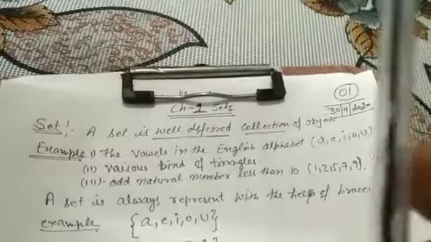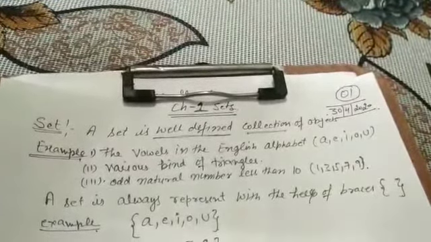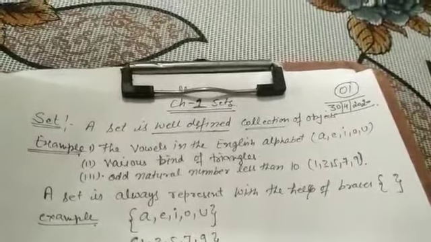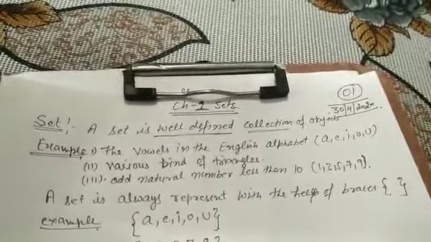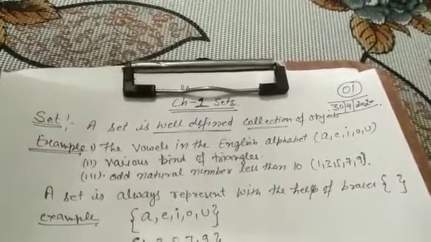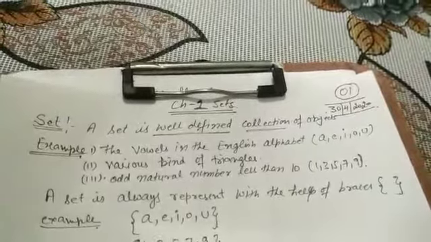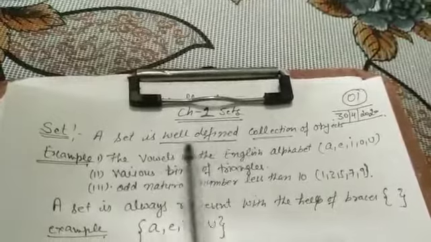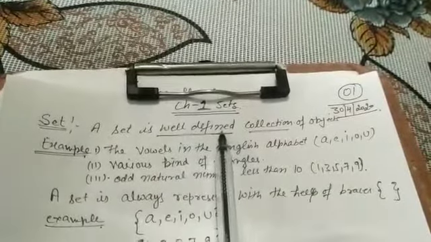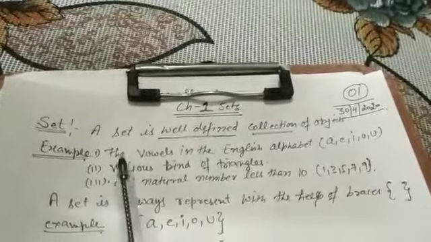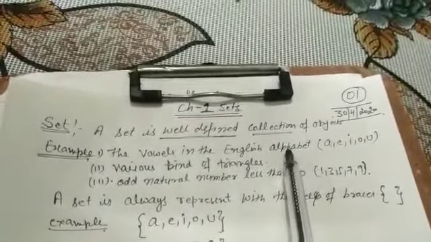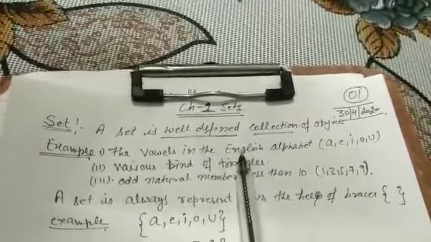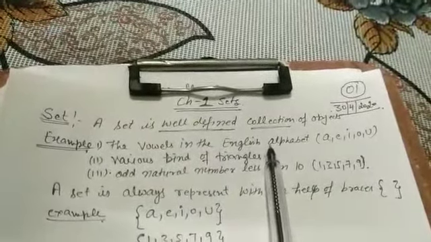So if I say to the shopkeeper, please give me a set of class 11th with the following books: English, physics, chemistry, math, physical education and painting, then it is well defined. So this word is an important word in the set. It should be a well defined collection of objects. See a few examples: the vowels in the English alphabet A, E, I, O, U are well defined, because we know in the English alphabet there are only 5 vowels.